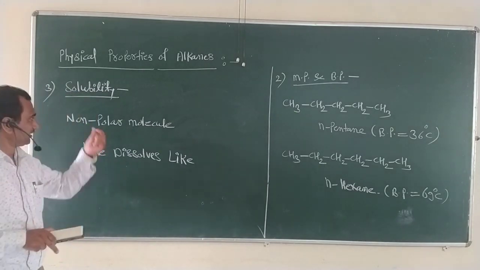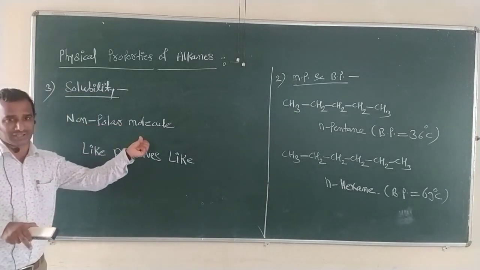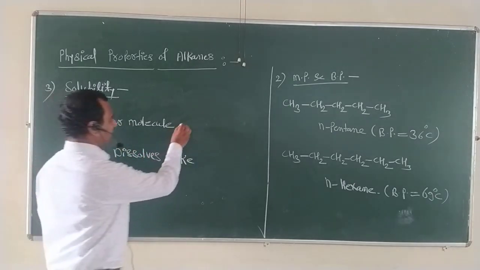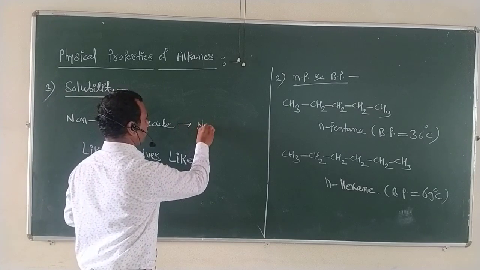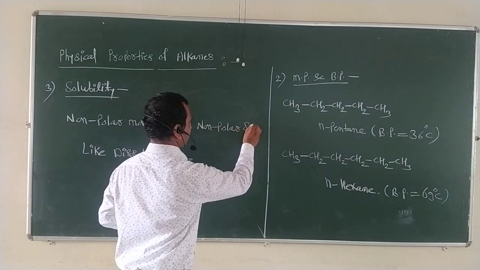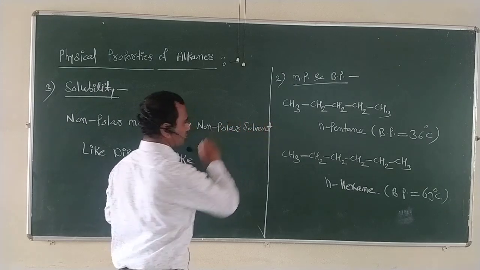As we know that the nature of these alkanes is non-polar, you have to compulsorily take a non-polar solvent for solubility.